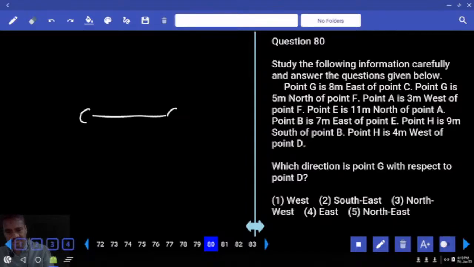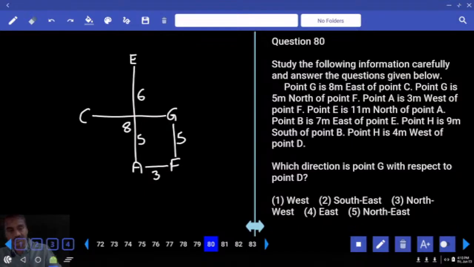8 meters to the east of C. G is 5 meters to the north of F. Now G and F, what is the distance we have? 5 meters. And A is 3 meters to the west of F. Now this is A, which is 3 meters to the west of F. And next one, E is 11 meters to the north of F. This is 5 and this is 6. Now E is 11 meters to the north of F.